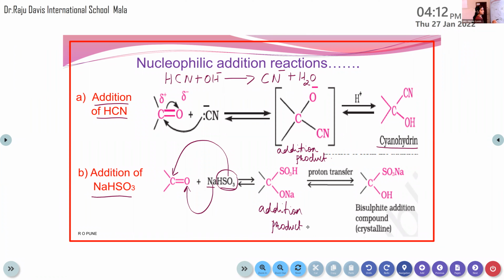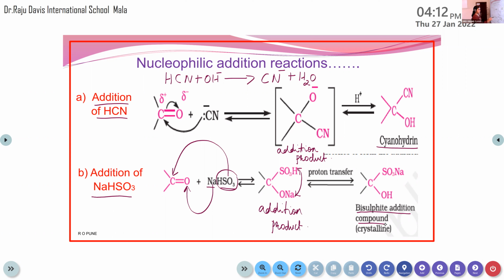And in the second step, the proton transfer occurs. Here there is no addition of hydrogen. Instead of that, proton transfer will occur. So this hydrogen will be shifted to here, and the sodium will be shifted to here. That is the only difference. So bisulfate addition compound is formed.